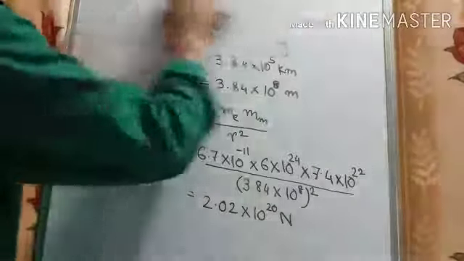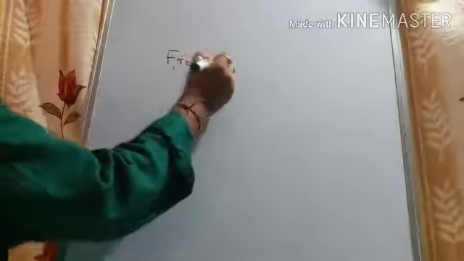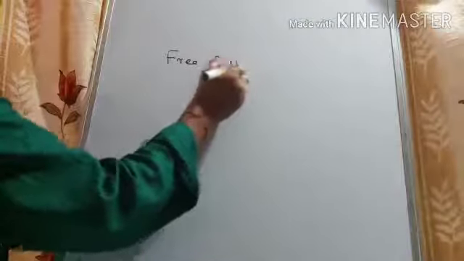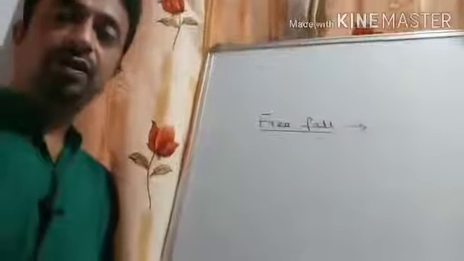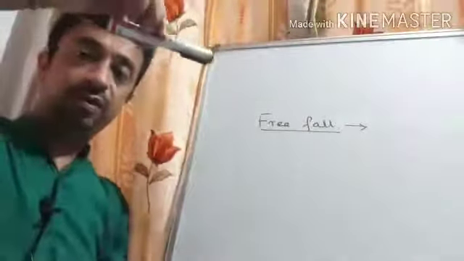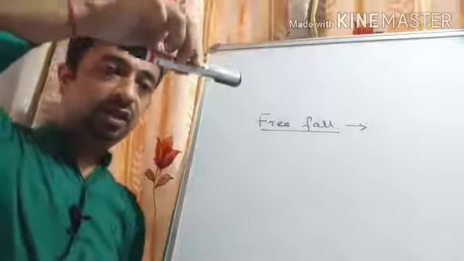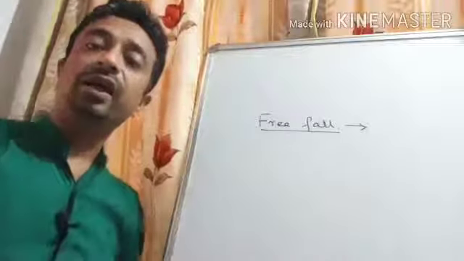See your book, it is given there, free fall. Now, what does free fall mean? Suppose we take an object and release it, it will fall only under the action of gravity.